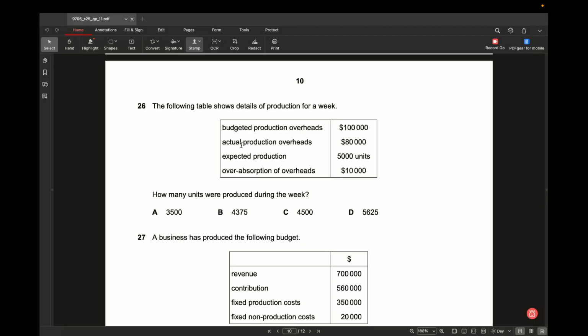First let's calculate how much my budgeted overhead is. Budgeted overhead here should be 90,000 and actual overhead is 80,000. When I subtract actual overhead from budgeted overhead, I get over absorption of overhead as 10,000.